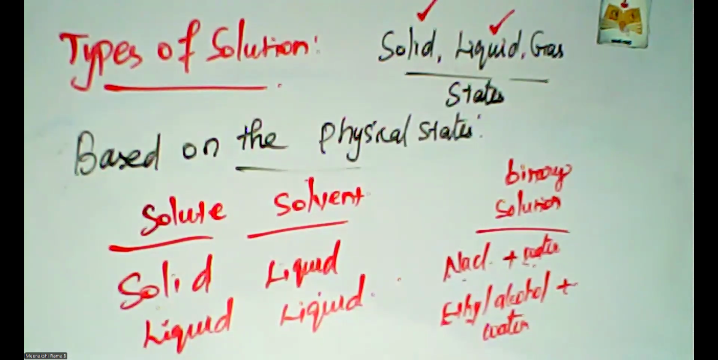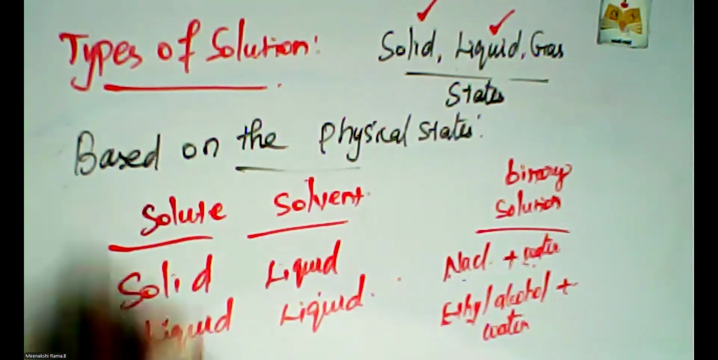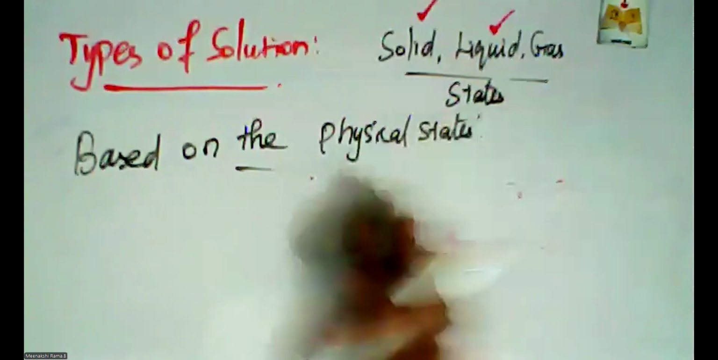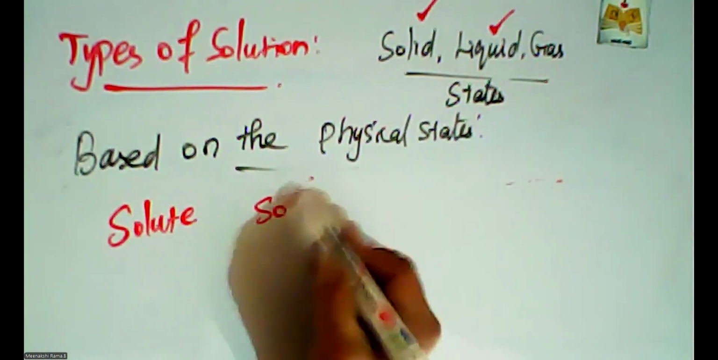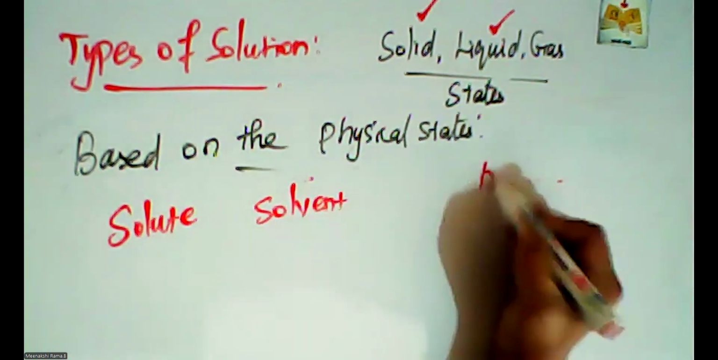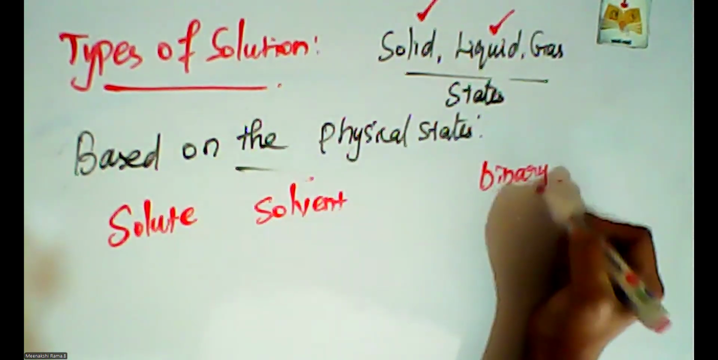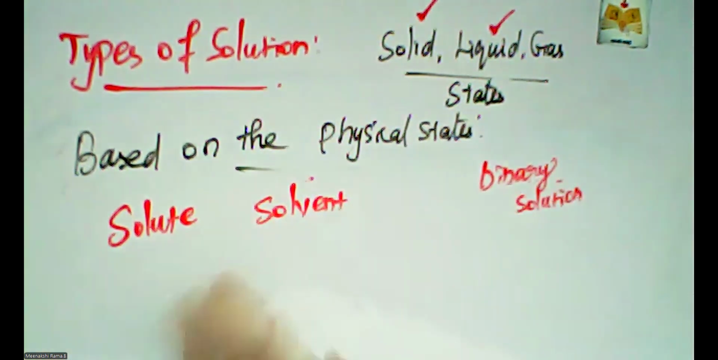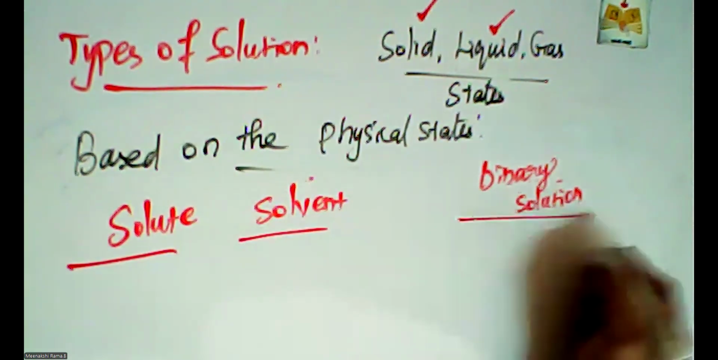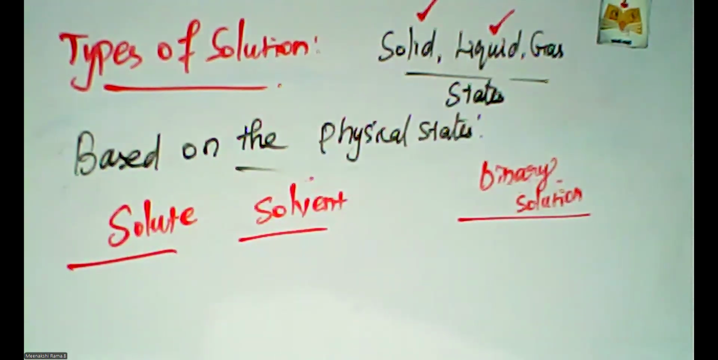Next one is gaseous state. How is the gaseous state possible? Yes, that is also possible. In gaseous state, what are the solute and solvent of the binary solution? Because only one solvent and only one solute we are taking to prepare the solution, this is called a binary solution.